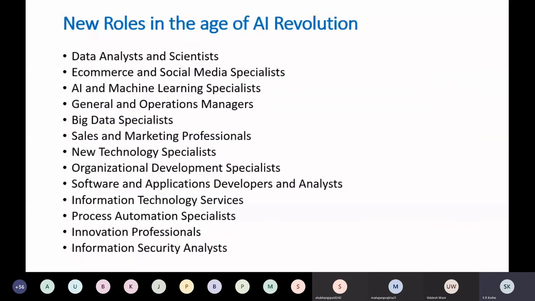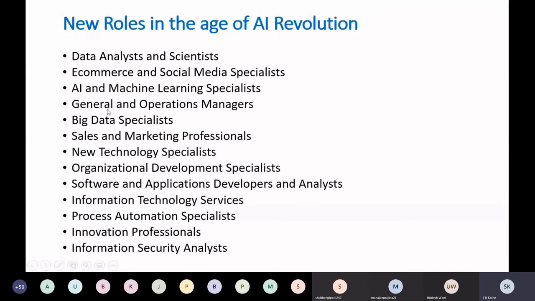So therefore now come to this. This is more important from our point of view as a computer student. Now these are the roles that we can have in this age of AI revolution. You will find jobs out here: data analyst and scientist, e-commerce and social media specialist jobs. We have jobs like AI and machine learning specialist.